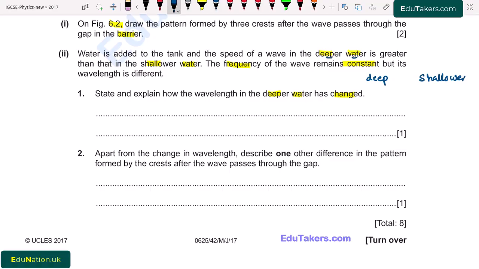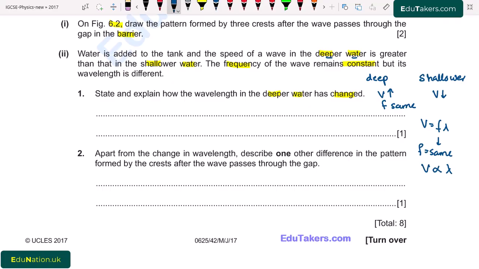So we have to explain the effect on the wavelength using the relation that v is equal to f lambda. If frequency remains the same, then v is directly proportional to lambda. If the speed decreases, the wavelength also decreases. If the speed increases, the wavelength also increases. Both of these are directly proportional to each other.